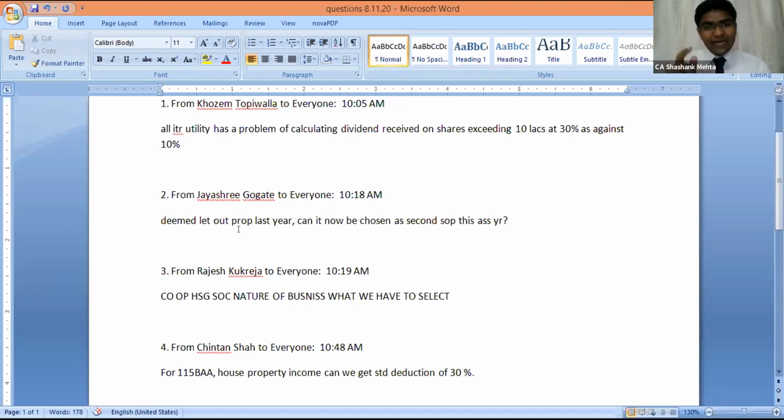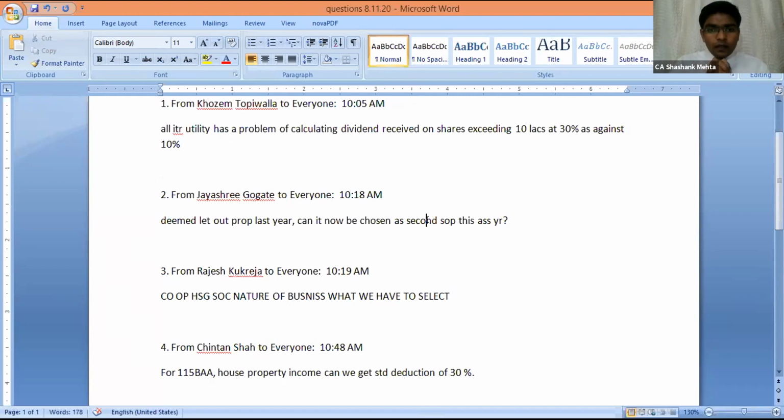Please ensure that in Schedule OS, if there is any specified criteria of dividend, you are mentioning your amount properly, and even in the drop down, if there is a specific field wherein a different kind of dividend is received, or if your dividend is exceeding 10 lakh, then that specified line item is properly filled up. According to me, it is properly calculating depending on the version of utility and the changes in ITR.